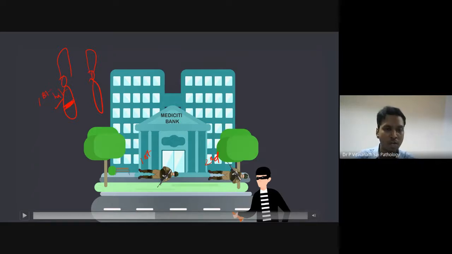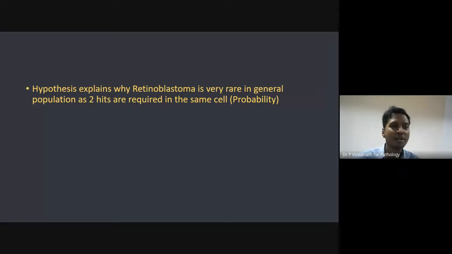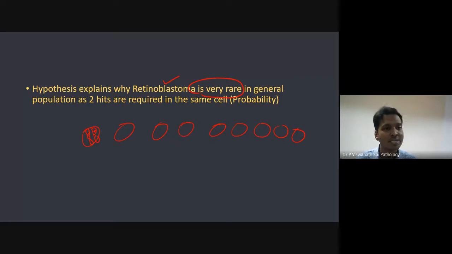Then only you can get retinoblastoma. So now, what does it explain? It explains why retinoblastoma is very rare in the general public. Once again, it is about probability. If you take 10 cells, the probability of only one cell getting 2 mutations is very less. The mathematical probability is very less. So that's why it explains the concept that retinoblastoma is very rare in the general public.